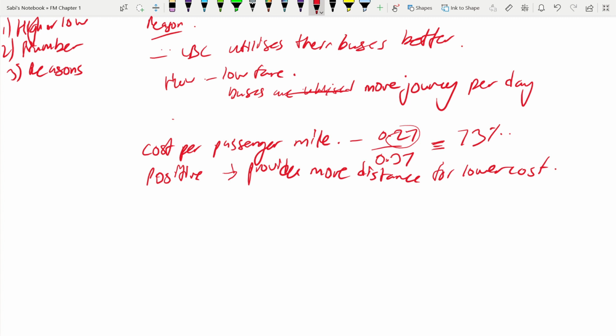What could be the main reason? Again, reason. A high number of passengers is one of the reasons. Because it makes sense, right? If you are paying low fare, a lot of passengers will come. And also, the next reason is the bus routes may also be longer. Possible.